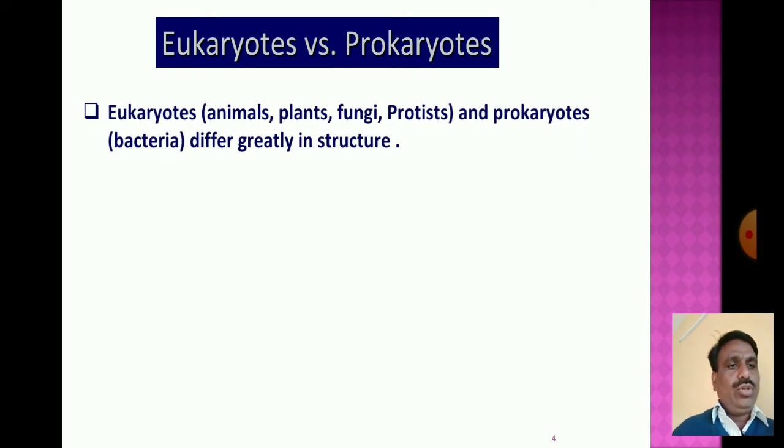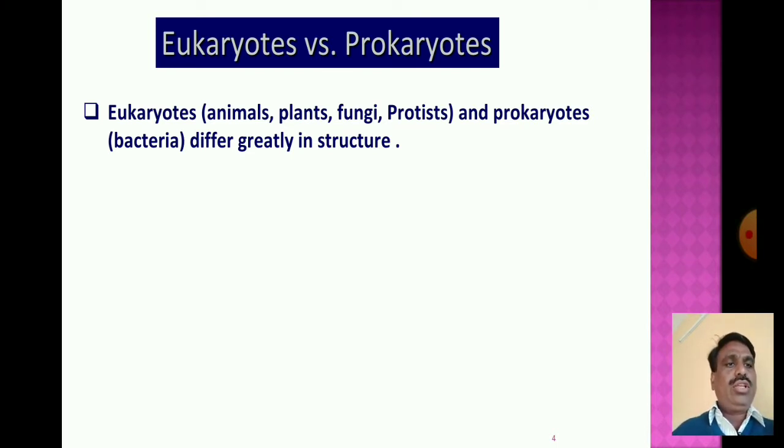You already discussed prokaryotes. Now, eukaryotes and prokaryotes differ greatly in structure. The eukaryotic cell is present in animals, plants, fungi and protists, and the prokaryotic cell is present in bacteria, and they differ greatly in structure, size, shape and function.